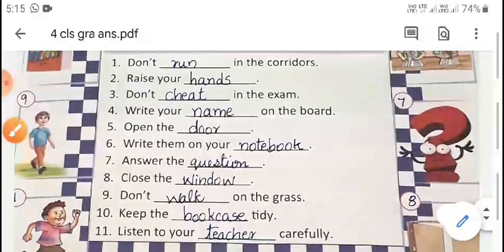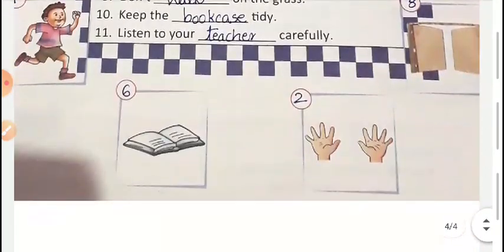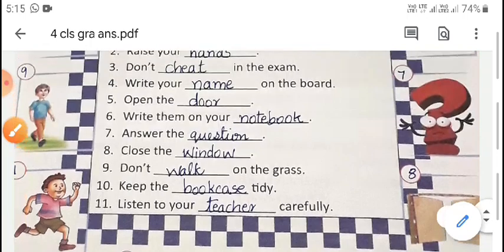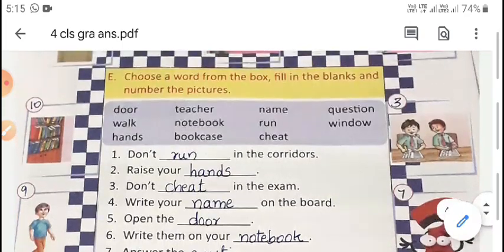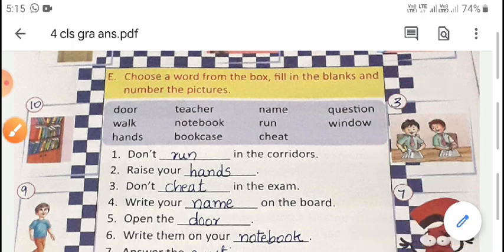Now second question is, "Raise your hands." You have to write the answer and put number 2 for this picture. Okay, now third one, "Don't cheat in the exam." Here is the picture. Now fourth question is, "Write your name on the board."